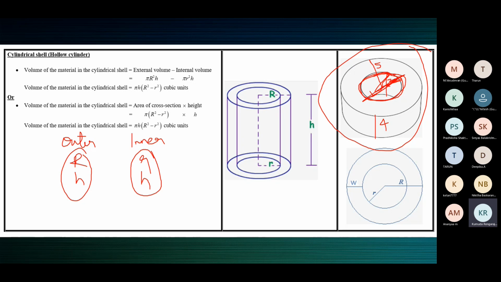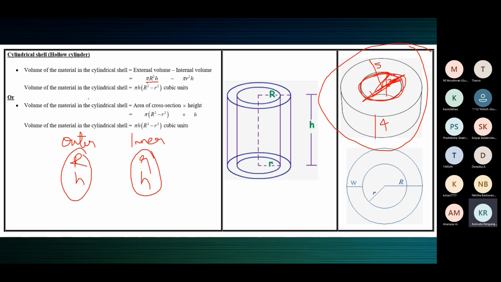So what will be the volume of the original solid cylinder? The volume of the original solid cylinder is pi r square h. Pi r square h is the formula to find the volume of a cylinder. We use capital R here, outer cylinder, the volume of the full cylinder without the cavity being made. Volume of that cylinder is pi capital R square small h.